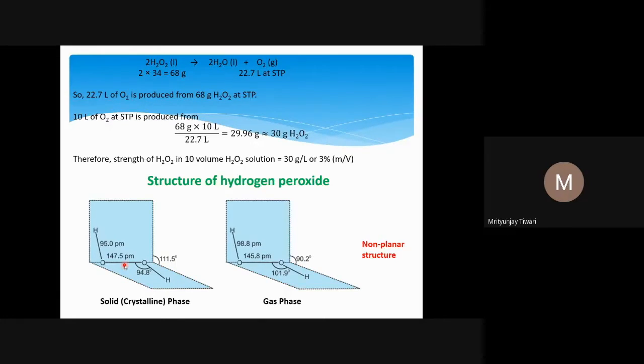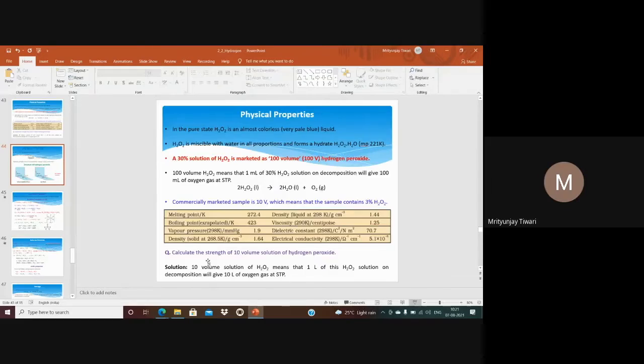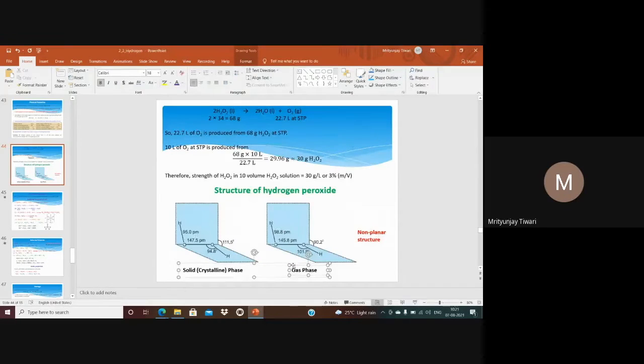Now, if you look at the structure of H2O2 in the solid state, the crystalline state, and the gas phase, we will see quite a difference in this structure. The major difference is that the H2O2 structure is what we call an open book structure. Let me just correct this one. This is the gas phase, and this is the solid crystalline phase.